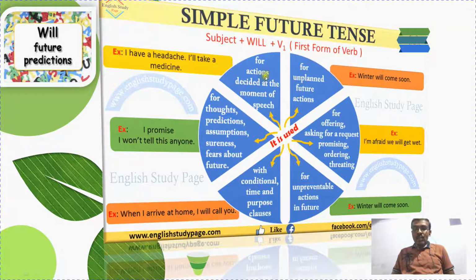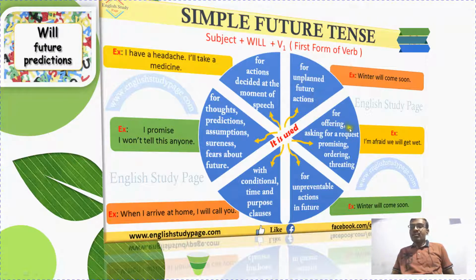Let us recall one more time. For actions decided at the moment of speech, he has decided to take medicine in the future. For predictions, assumptions, or promises: I promise I won't tell this matter to anyone. And with the conditional basis, time and purpose, like when I arrive at home, I will call you. He has to arrive at home, then only he can make a call. Likewise, the purpose.